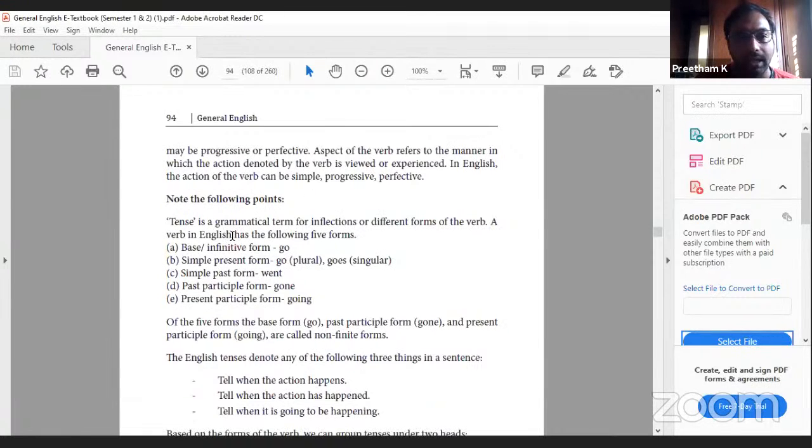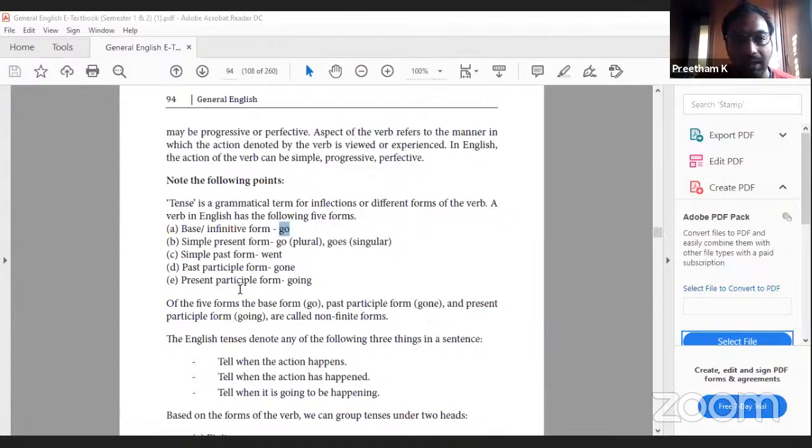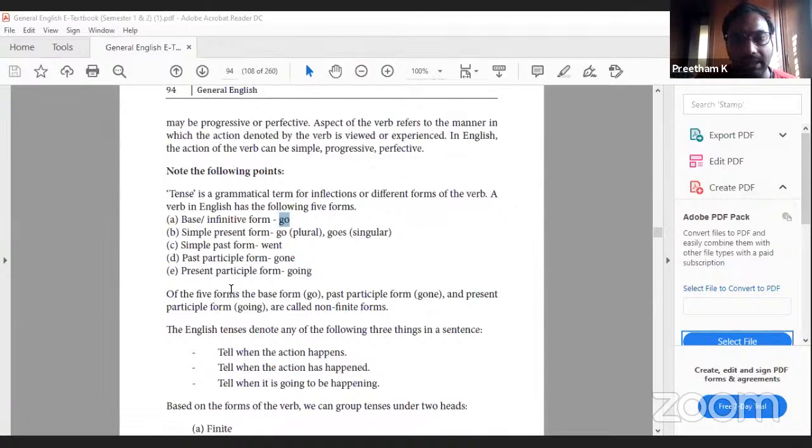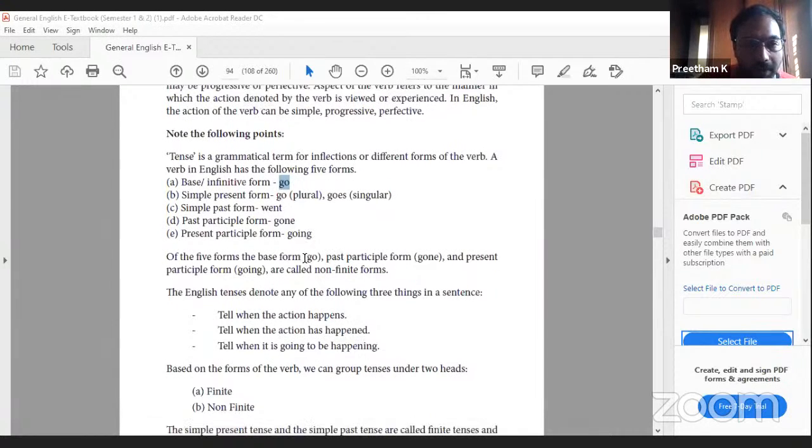Note the following points. Tense is a grammatical term for inflections or different forms of the verb. A verb in English has the following five forms. Base infinitive form. Infinitive means what? This is the base form. Usually at times we use to plus the base form. Simple present form: go in plural, goes in singular. Then past tense form, went; past participle, gone; present participle form, going. Here it may be a bit confusing, whereas in my previous video on tenses I have elaborated clearly. You can watch that also for better understanding.